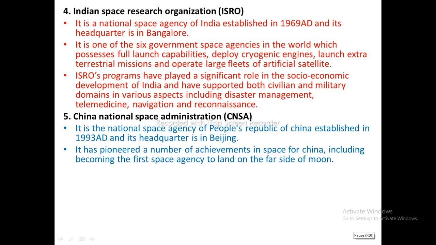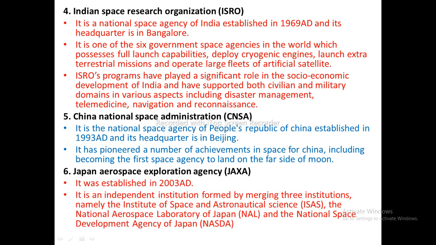China National Space Administration (CNSA). It is the National Space Agency of People's Republic of China, established in 1993 AD, and its headquarters is in Beijing. It has pioneered a number of achievements in space for China, including becoming the first space agency to land on the far side of Moon.